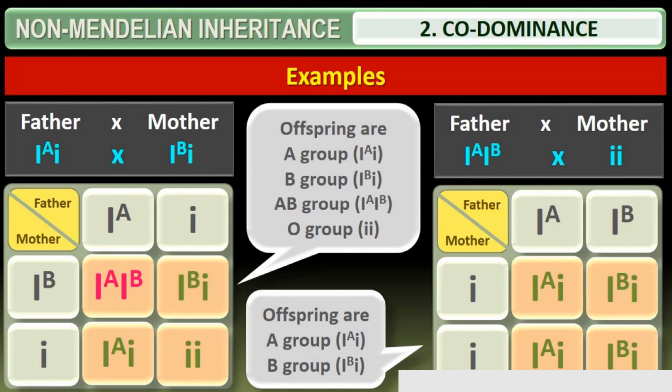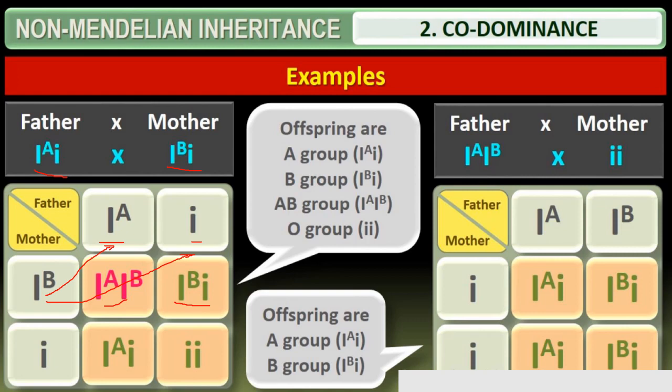Okay, so for the codominance example, I have shown one example with a father and a mother here. If the father is IA with a small i, and the mother is IB with a small i, here it is being crossed. So IB is crossed with IA. What do we get? IA IB, we get. So this is the AB blood group, and if IB is crossed with small i, this is blood group B, and these are the possibilities of the offspring.